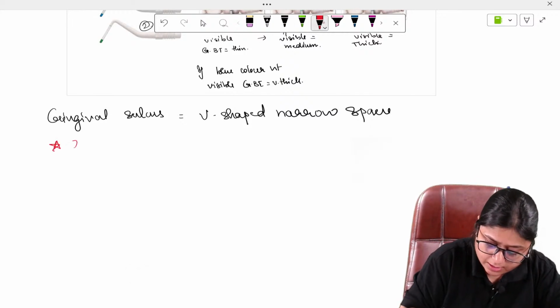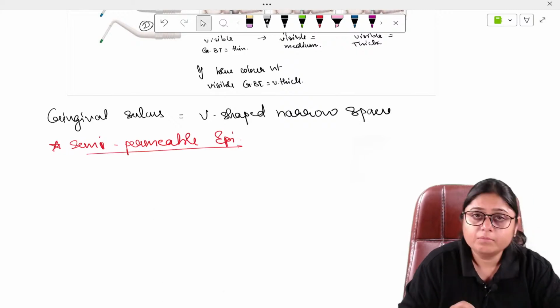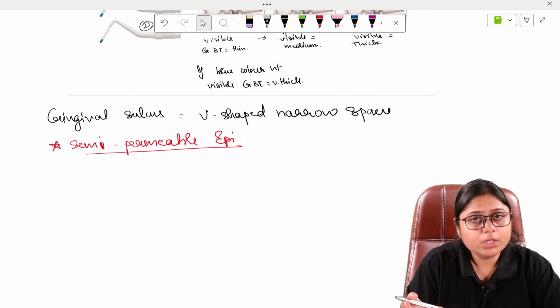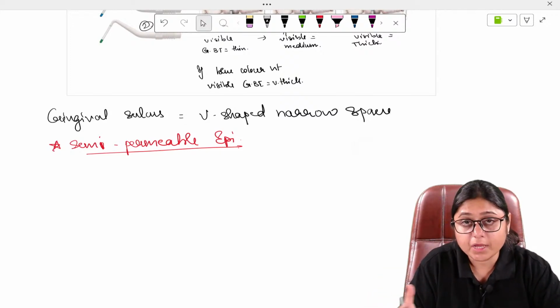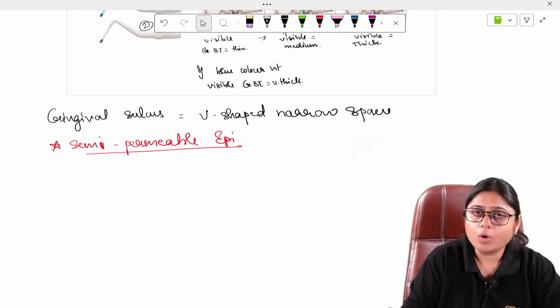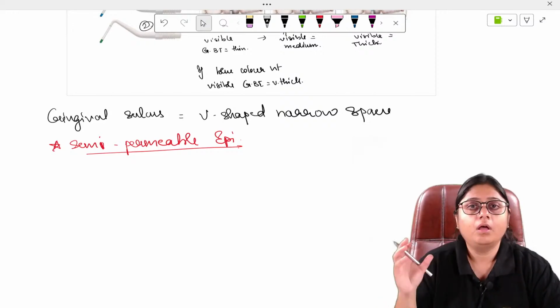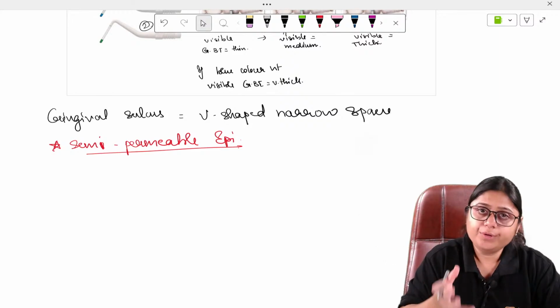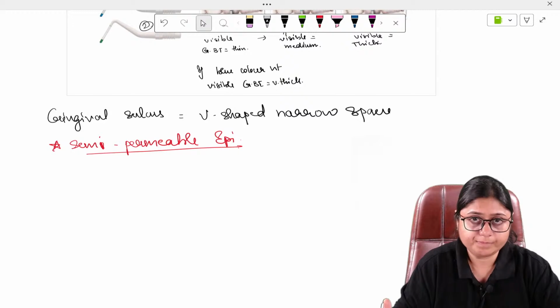It is a semi-permeable epithelium. Means some molecules from the connective tissue can easily pass into the gingival sulcus. Some inflammatory molecules which are produced inside the connective tissue because of the destruction of connective tissue and the destruction of the bone can come out into the gingival sulcus and from the gingival sulcus into the saliva.